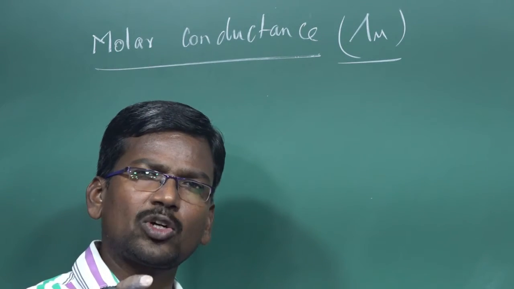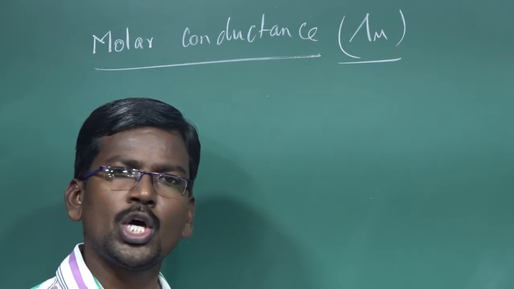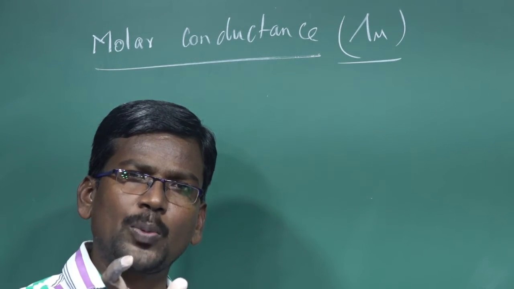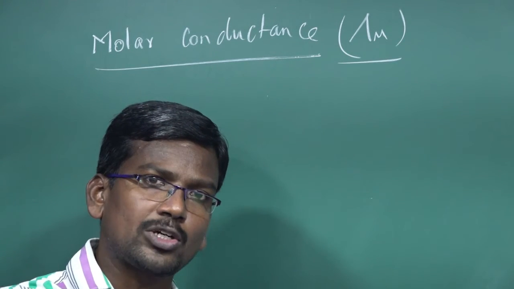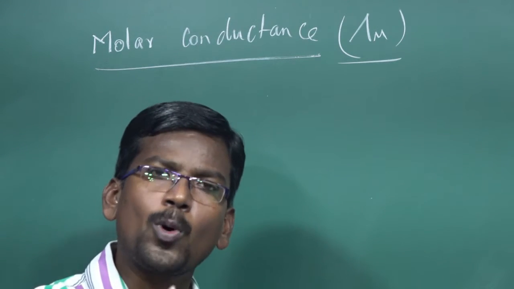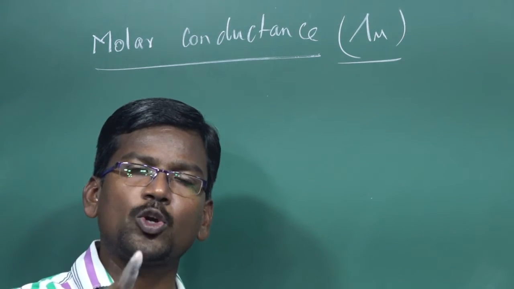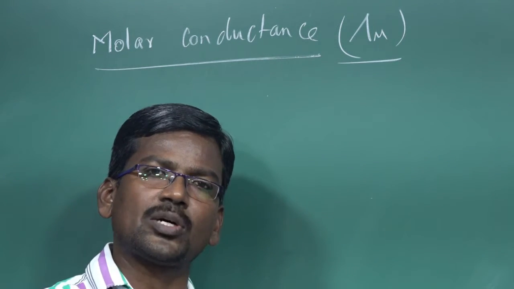Let us consider the electrolytic cell. The electrolytic cell consists of 2 metal electrodes. The 2 metal electrodes are separated by 1 meter, having V meter cube of the electrolytic solution containing 1 mole of the electrolyte. So 1 mole of the electrolyte conducting the electricity is known as the molar conductance.